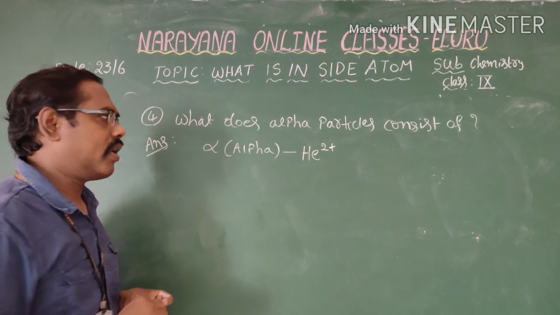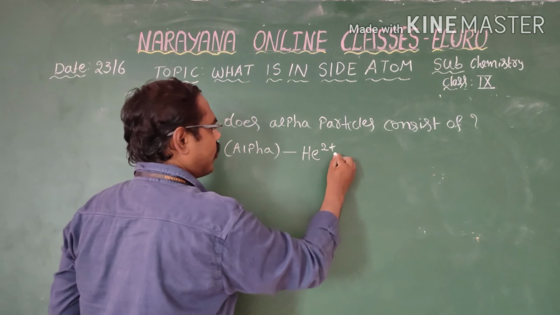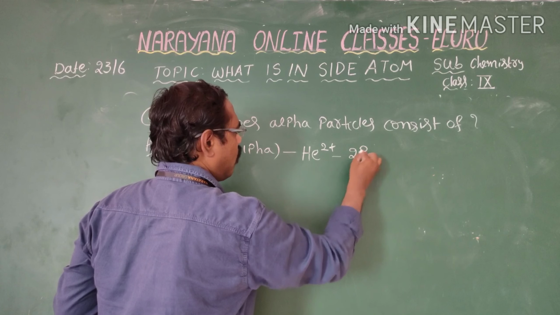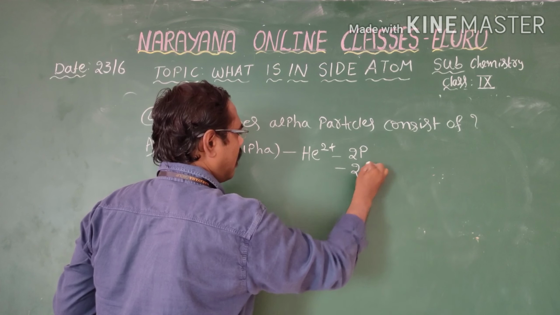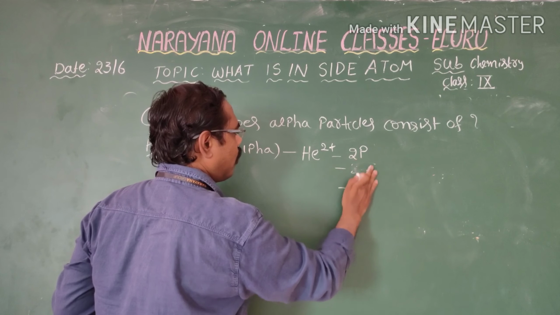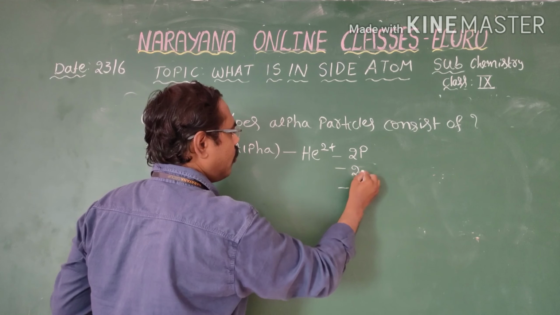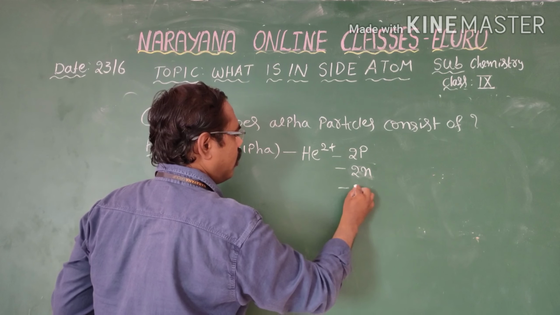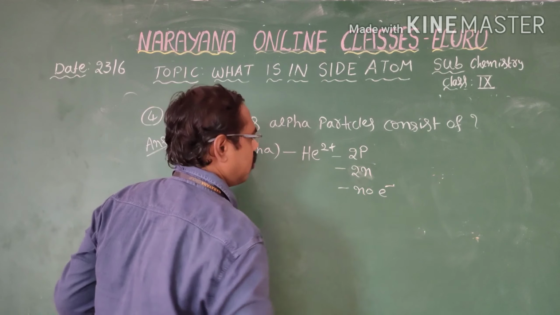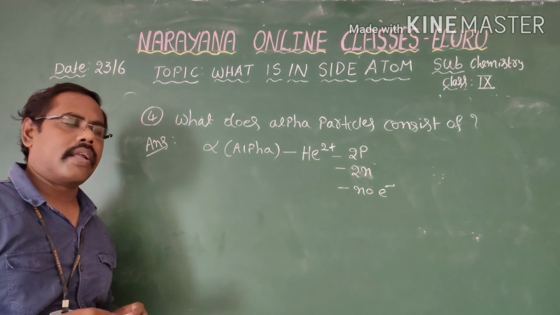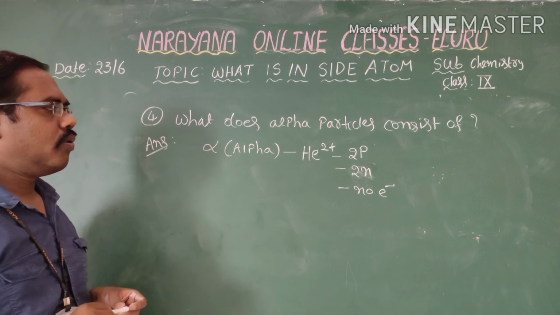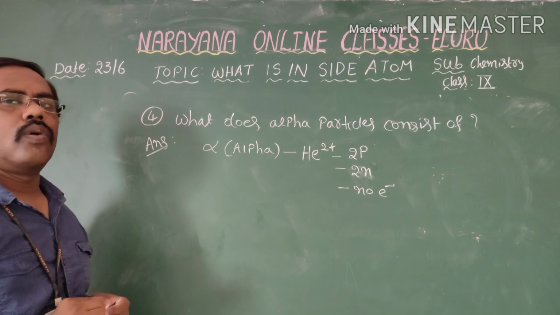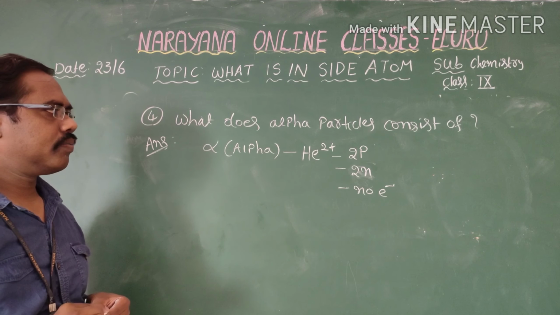The alpha particle contains 2 protons, 2 neutrons and no electrons. The alpha particles contain 2 protons, 2 neutrons and no electrons.